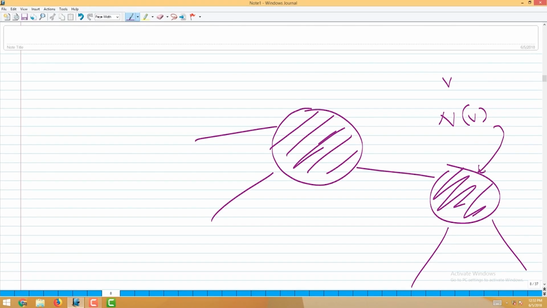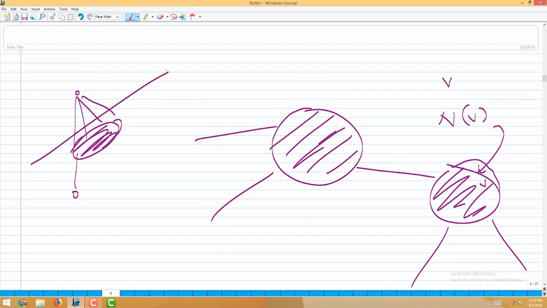Now, what can we do? We can add v to this, because that is the new, bigger maximal clique. If this was a maximal clique, nothing more can be added to it from the already seen part, but v can be added, because this vertex is adjacent to all of them, right. But it is possible that this N of v may be part of a clique, maybe only this much. That is possible, sometimes. That means if I add v to it, this is not even a clique, because v will not be adjacent to this part, but v is adjacent to these parts.